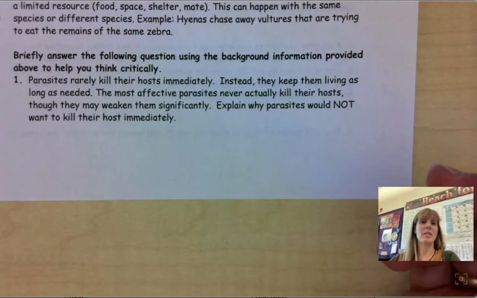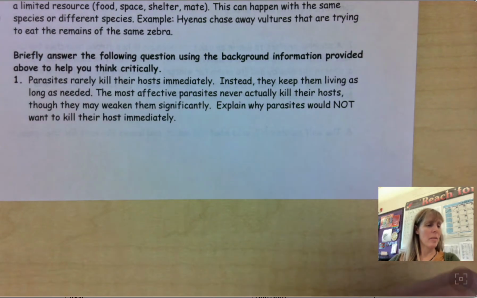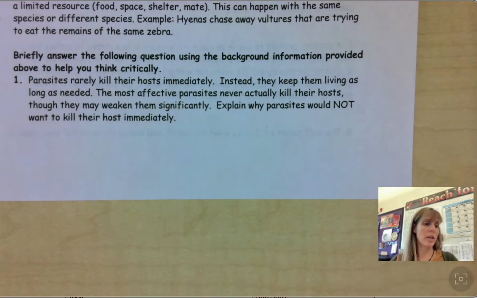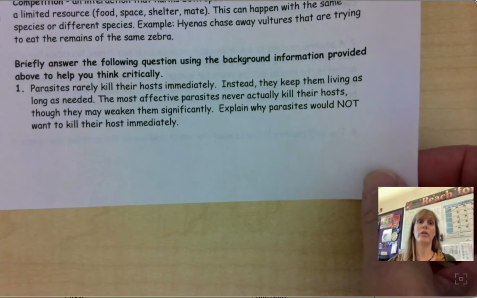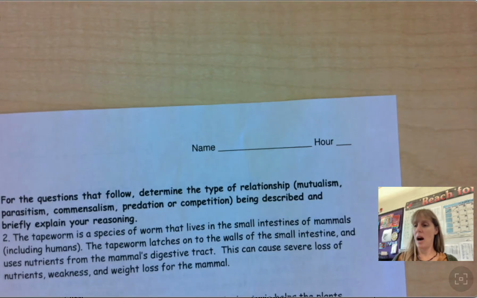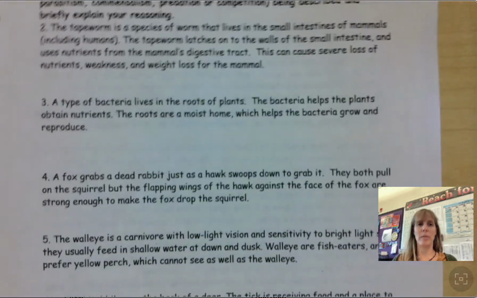Okay, so as long as the host is living, the parasite will have a source of food or nutrients, right? So the longer that the host lives, the longer the parasite can survive. So they want to keep their host alive as long as possible because it's like keeping your food as good as possible, right? All right, let's look at number 2.